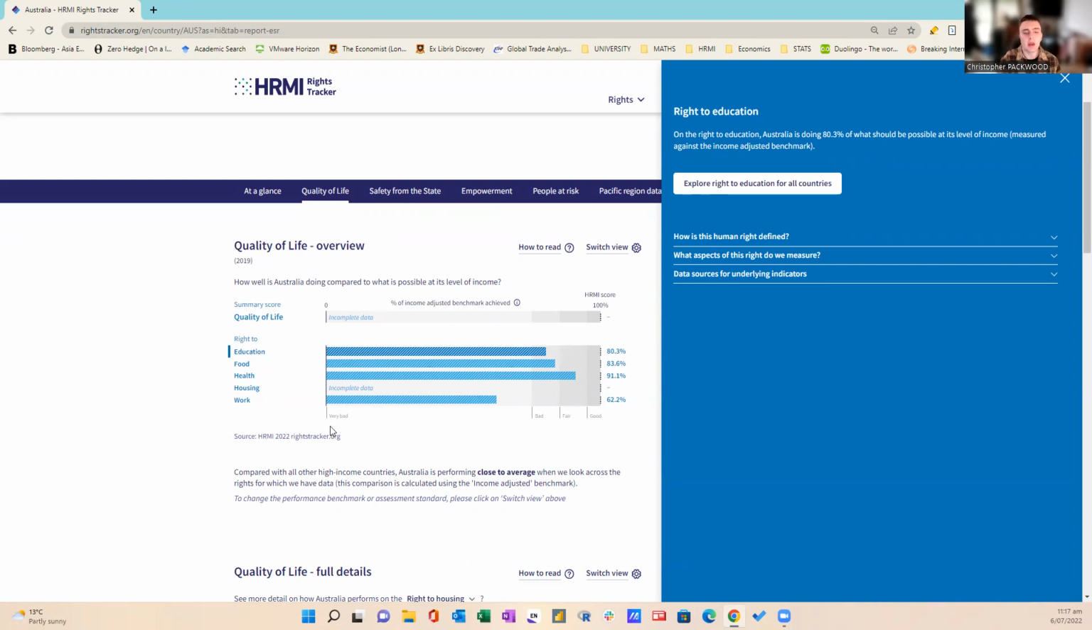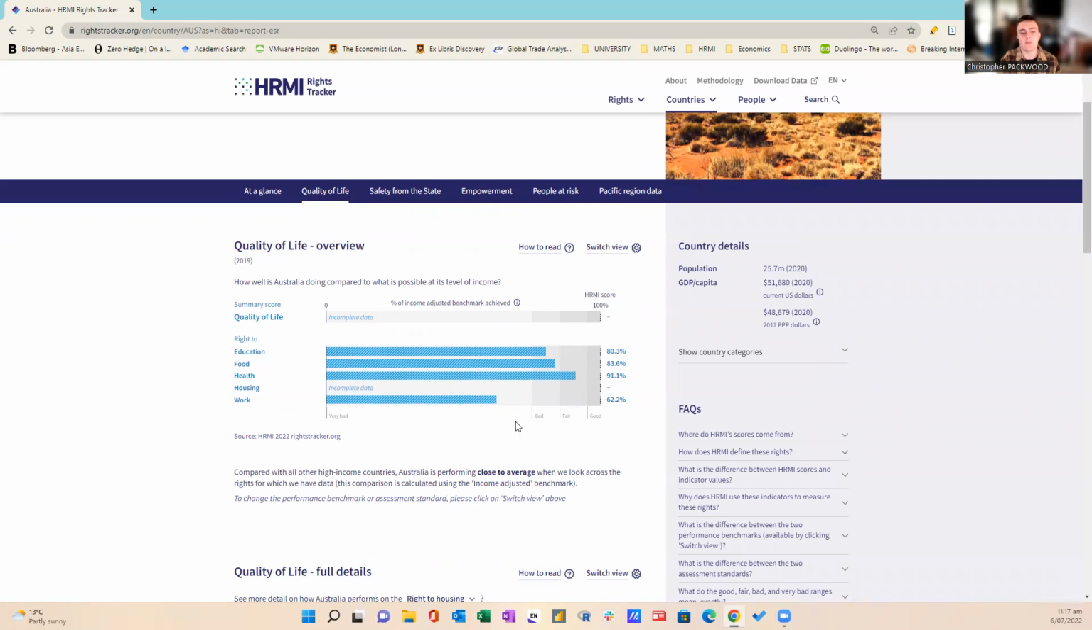And if we look below these data bars, we have some ranges: very bad, bad, fair, and good. And the right to education is in the bad range. So there's significant room to improve this right to education.